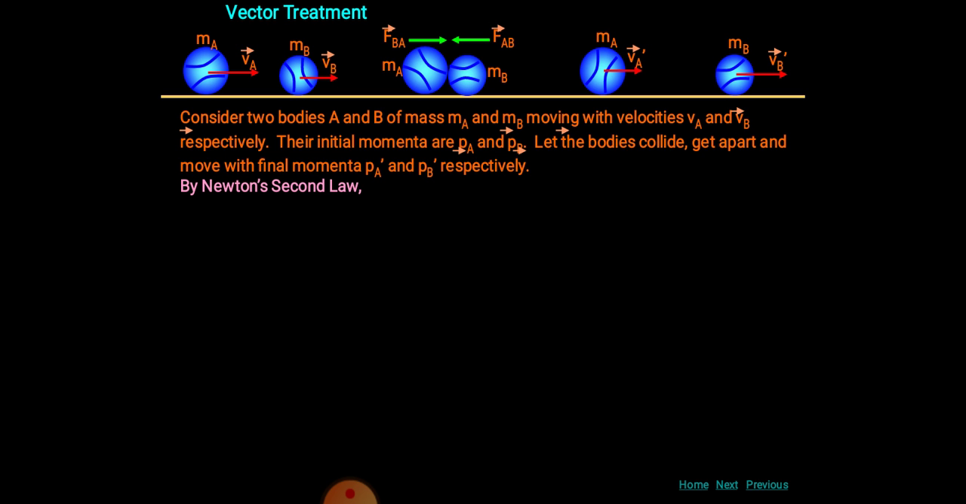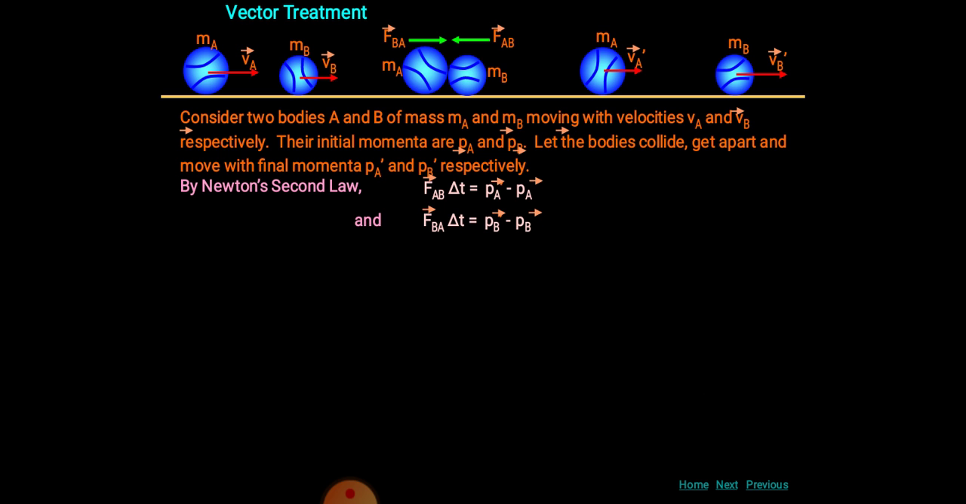So here F is directly proportional to dp by dt. We can write F into delta t is equal to delta p. So how can we write for FAB? It is nothing but FAB into delta t is equal to PA dash minus PA. PA dash is the final momentum, and PA is the initial momentum. We can write for FBA: FBA into delta t is equal to PB dash minus PB, the final momentum of B minus the initial momentum of B. So we have written these equations for A and B like that.